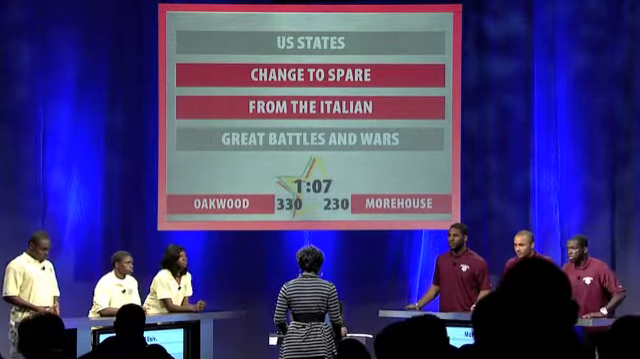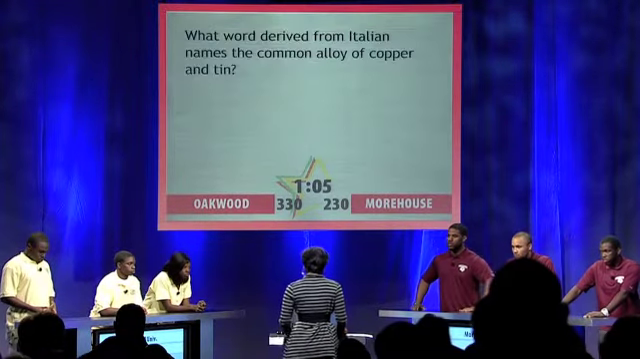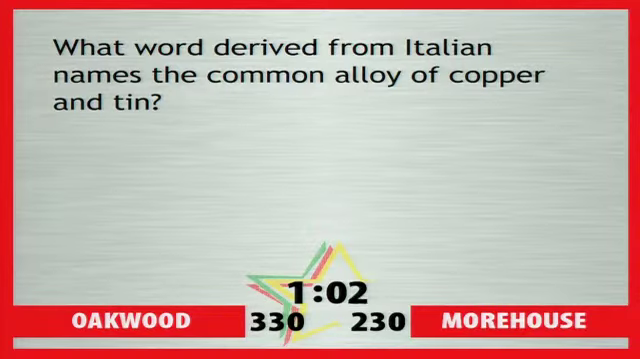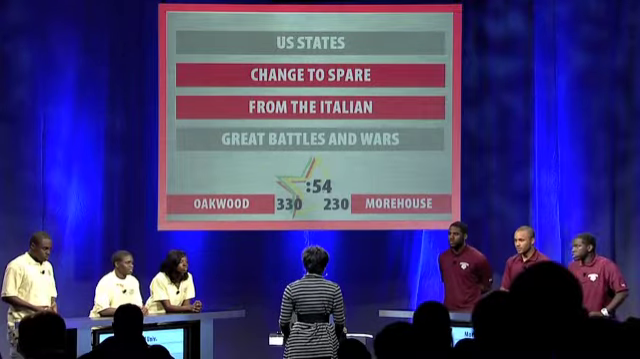Category: From the Italian. What word derived from Italian names the common alloy of copper and tin? Oakwood: Silver. Incorrect. Can you take it? Gold. Time. We're looking for bronze. Category again.